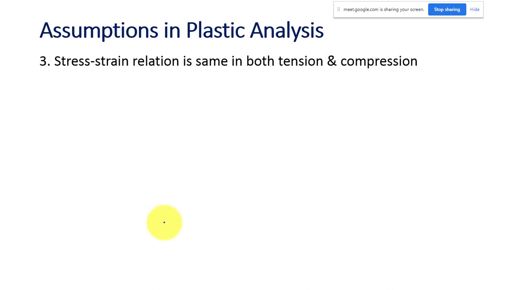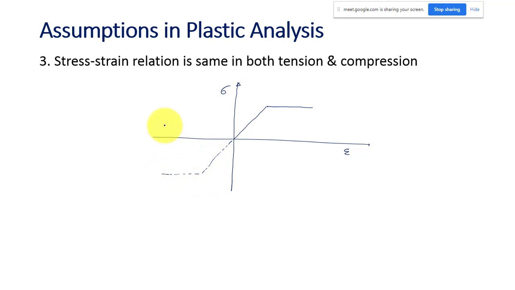We can say the stress strain relation is the same in both tension as well as in compression. So in the tension region, I have an idealized stress strain diagram. It is a bilinear curve. So in the compression side also we will take the same. This assumption is already there in our elastic analysis also. We used to take it like this only. Whatever stress strain relation we are following in tension, the same thing we are taking for compression also.